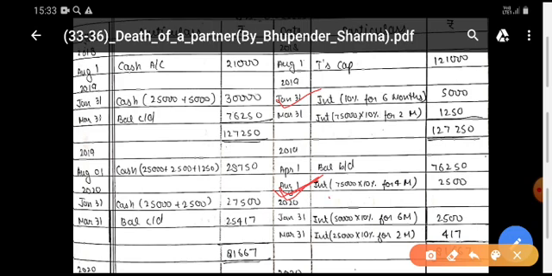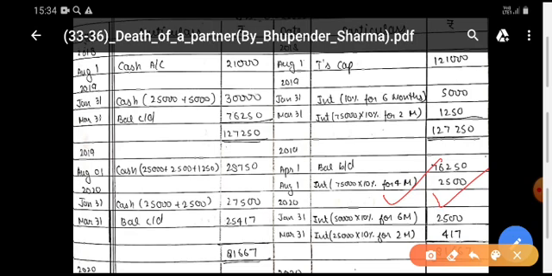You will calculate interest on 75,000. That was the amount of principal balance, 10% interest for 4 months. Because for 2 months you have calculated here in the previous year, so that you can close the account on 31st March. So now you are calculating the interest here for 4 months, that is rupees 2,500,